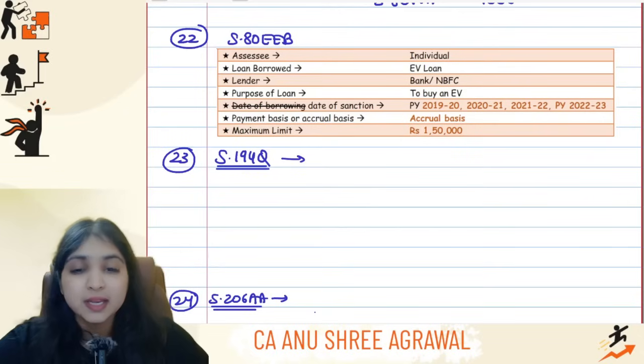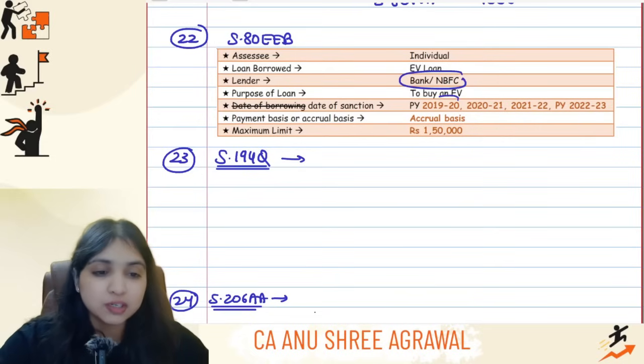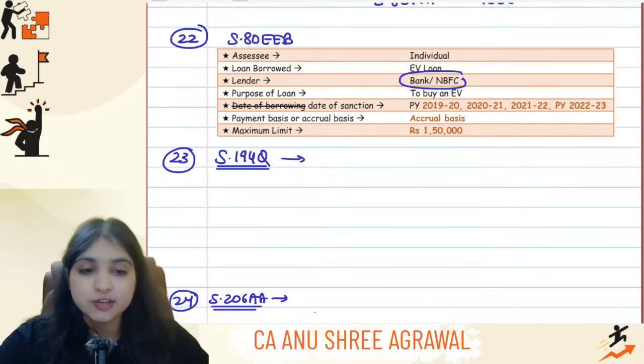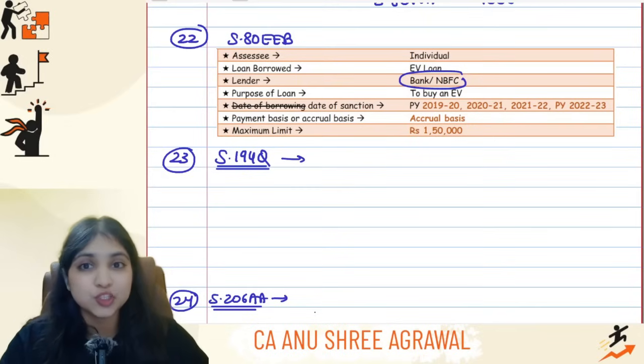Just wanted to remind you, 80EEB: who is the lender? Bank or NBFC. Why did you borrow the loan? To buy an electric vehicle. When was the loan sanctioned? 2019-20, 2020-21, 2021-22, 2022-23. Maximum how much interest deduction you will get? 1,50,000. It's on accrual basis, guys, which means whether you've made the payment or not doesn't matter. However much interest you have incurred during the year, you will get as a deduction.